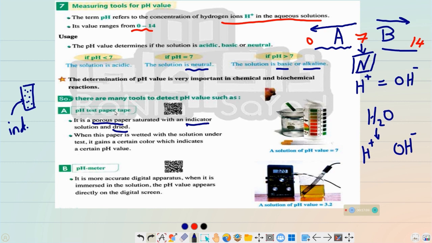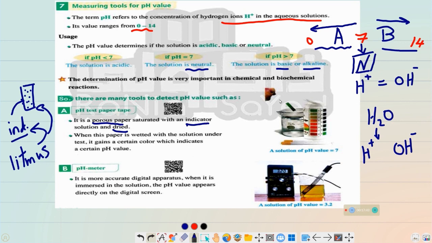Sometimes we call them litmus paper, but that depends on the indicator. If the indicator is the litmus, we can call this paper a litmus paper. Okay. So the test paper tape is a porous paper, saturated with indicator and dried. Then when we immerse the paper in a solution, the color of this paper starts to change, and this color indicates a certain pH value.